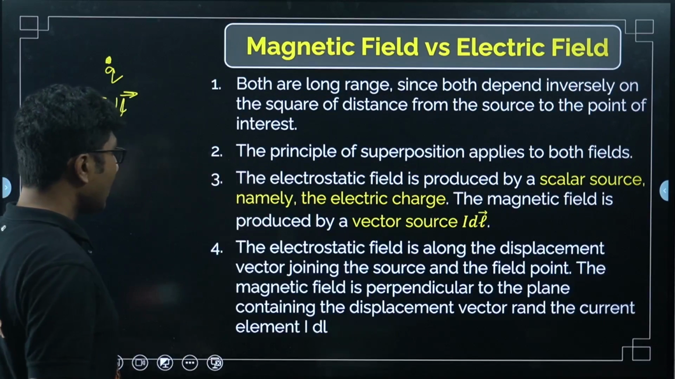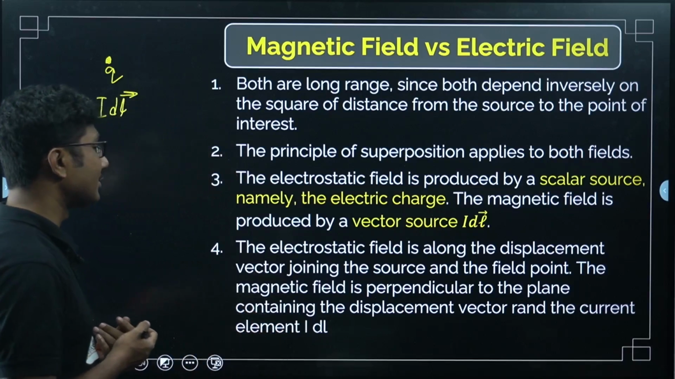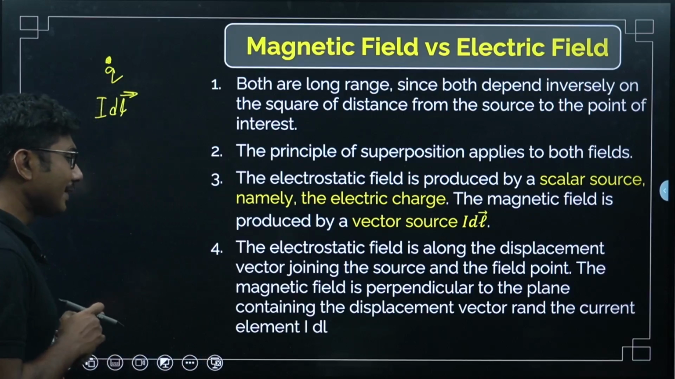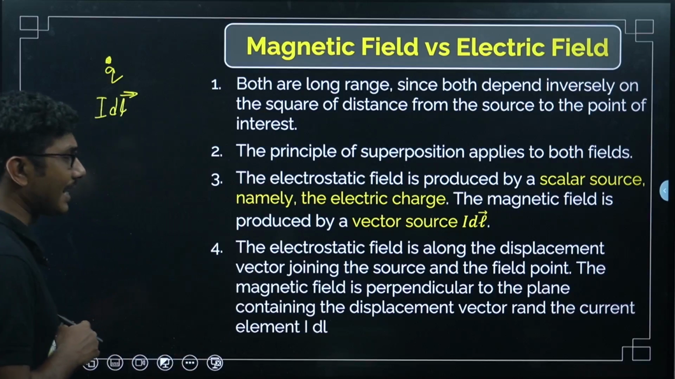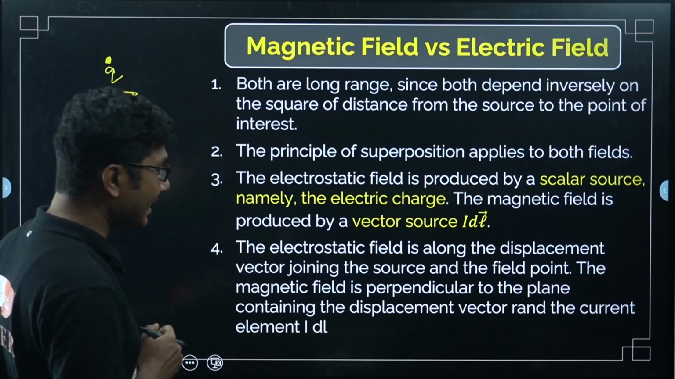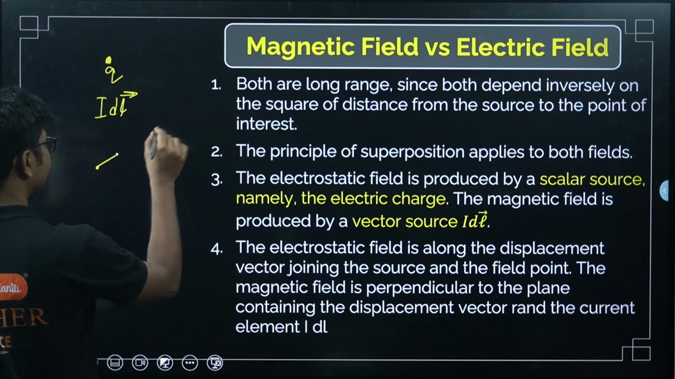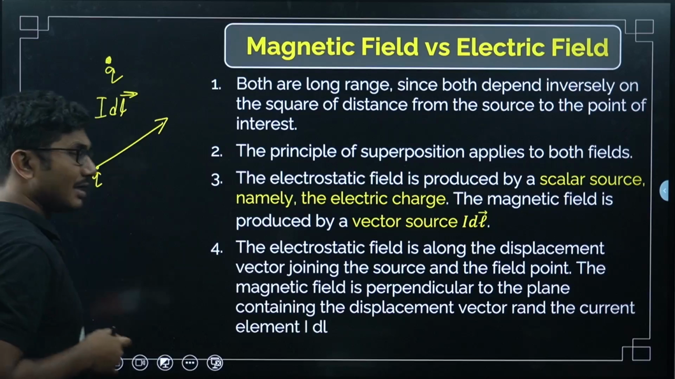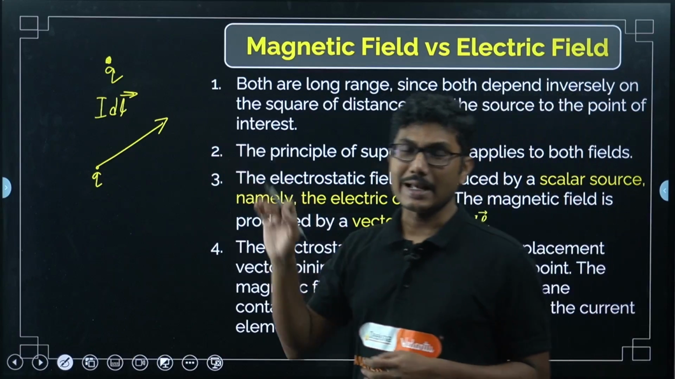Next is, the electrostatic field is along the displacement vector joining the source and the field point. The magnetic field is perpendicular to the plane containing the displacement vector and the current element IDL. So, basically what is the meaning of that? In case of electric field, it is on the same plane as the electric charge.